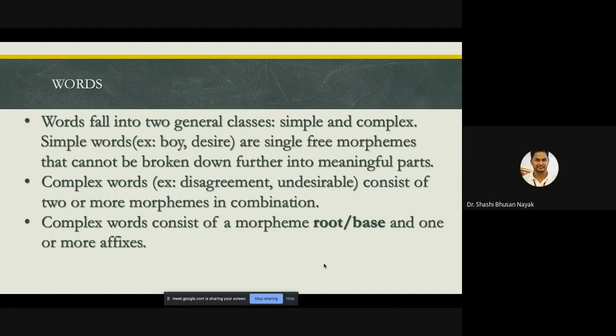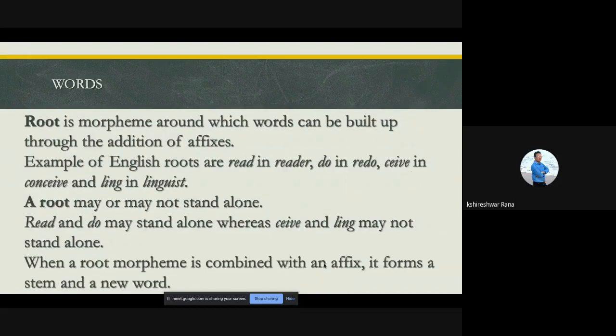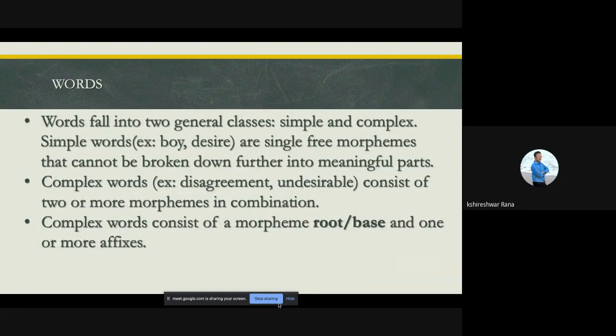Just wait. Hello, sir. Yes. Disagreement, how is it a complex word, sir? We are talking about morphemes. When it comes to morphemes, we are talking about the kind of word formation. In disagreement, there are 3 morphemes here. So because it is 3, it is not simple like boy or desire.